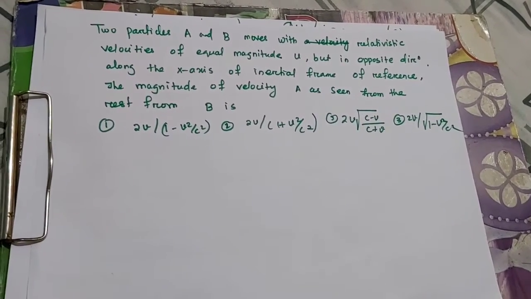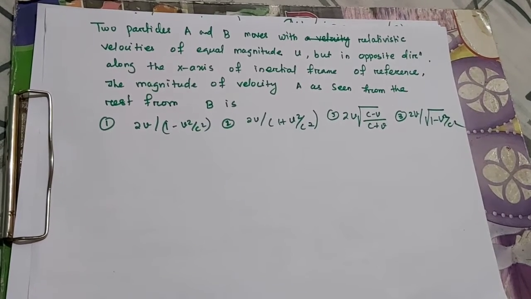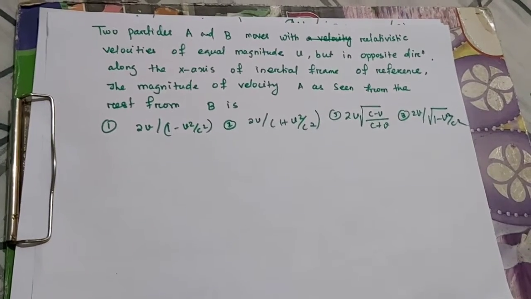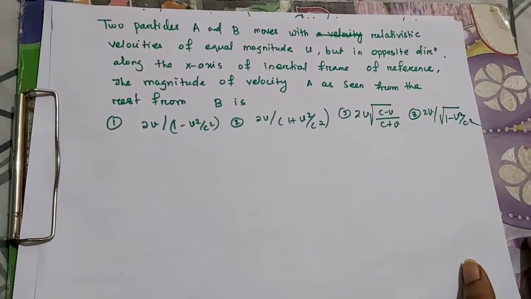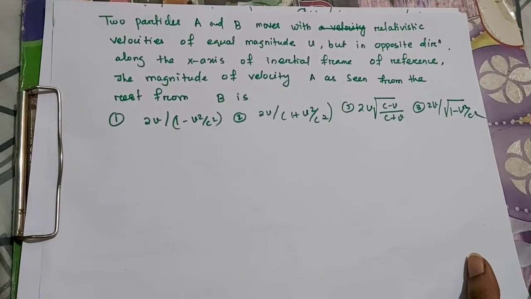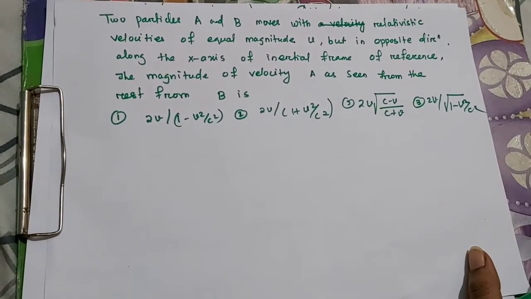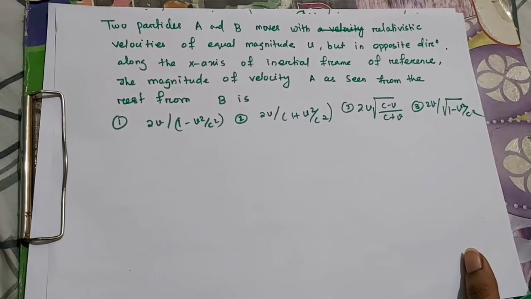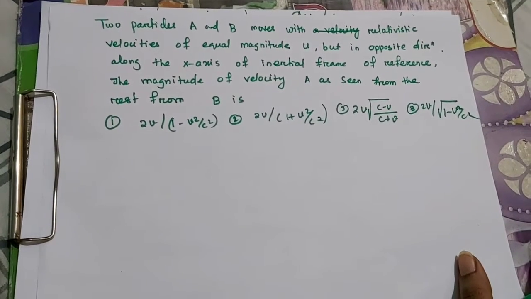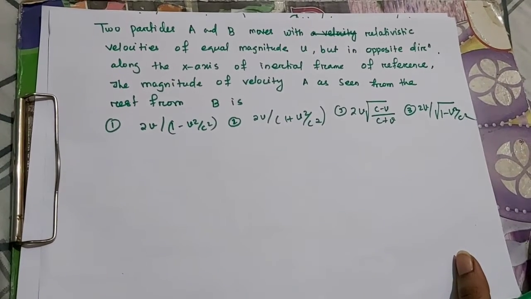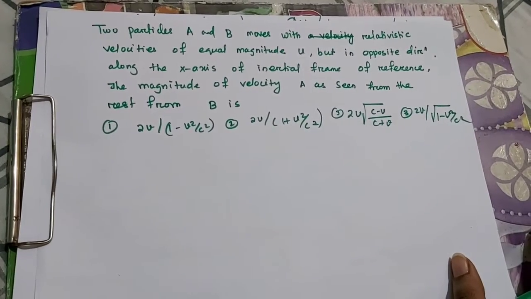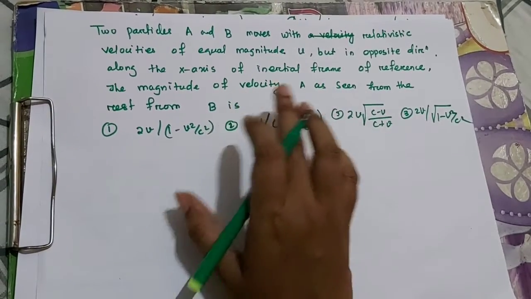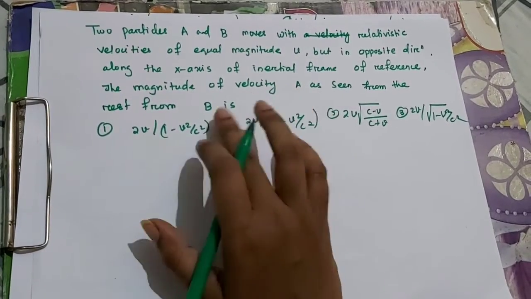And as you can see, I am here with one more question from a previous year NET. You will get this kind of question in your NET exam. Basically the question says two particles A and B move with relativistic velocity of equal magnitude u but in opposite direction along the x-axis of an inertial frame of reference. The magnitude of velocity of A as seen from the rest frame of B is... We have to find out the velocity of A relative to B.